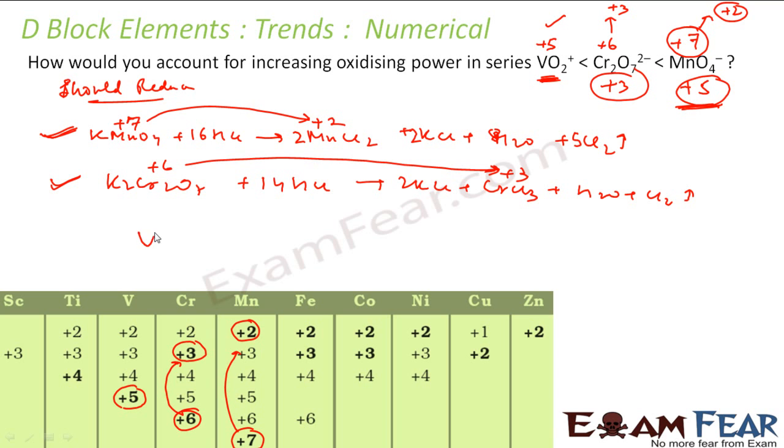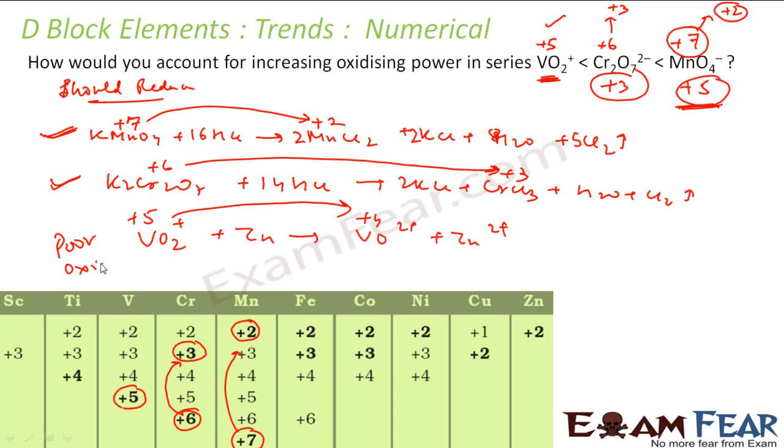If we talk about vanadium, VO2+, it reacts with zinc, let's suppose, and you get VO2+ as zinc is oxidized. So if you see, it changes from +5 to +4. Only one oxidation number change. Also this is not much stable, this is more stable. So this will be a poor oxidizing agent. Correct? So if we have this chart with the list of common oxidation states, you can infer a lot of information from this. Okay, this is dioxovanadium.